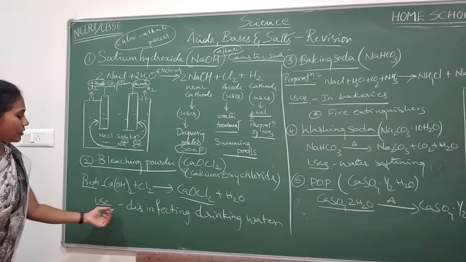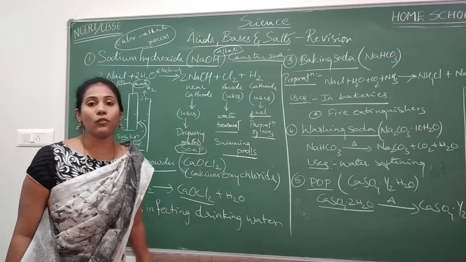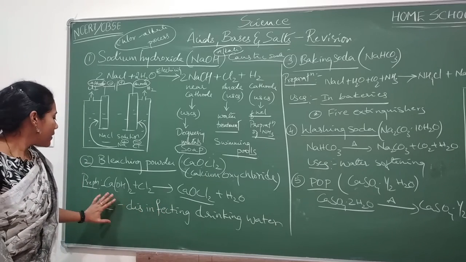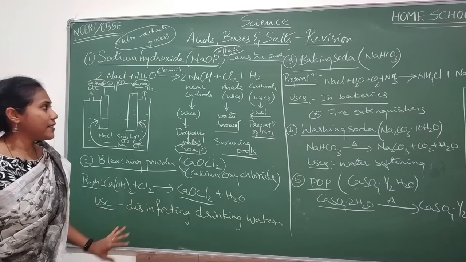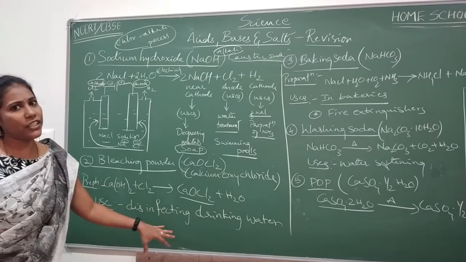And what is its use? It is used as a disinfectant in drinking water. It has the ability to kill germs, so it is used as a disinfecting agent in water treatment.